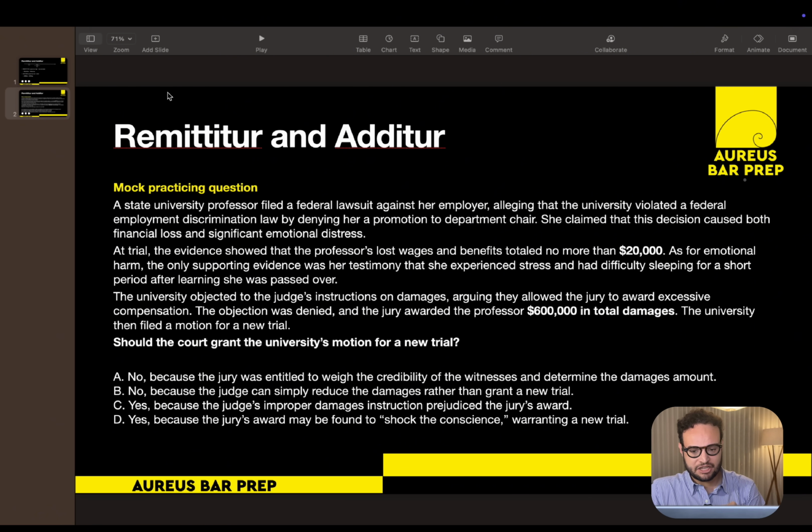The university objected to the judge's instructions on damages, arguing they allowed the jury to award excessive compensation. The objection was denied, and the jury awarded the professor $600,000 in total damages. The university then filed a motion for a new trial. Should the court grant the university's motion for a new trial? What do you think? Let me know in the comments.